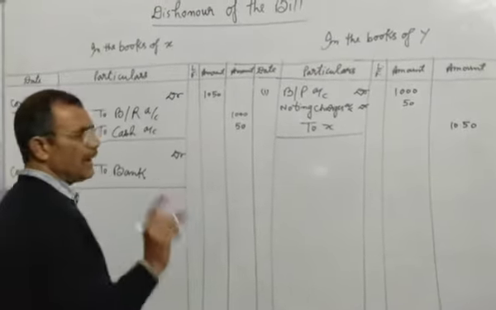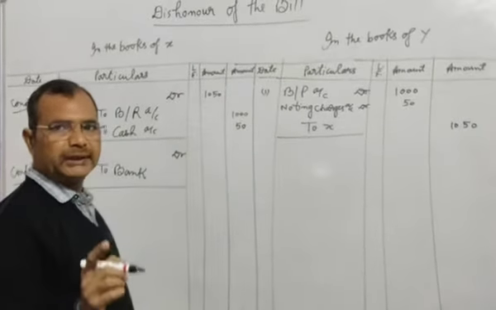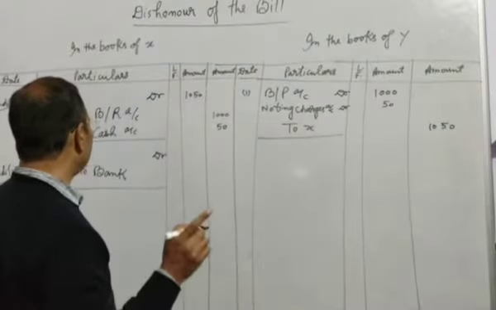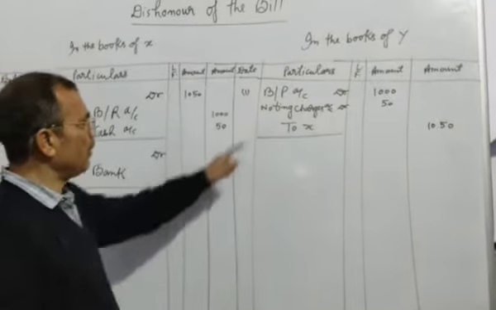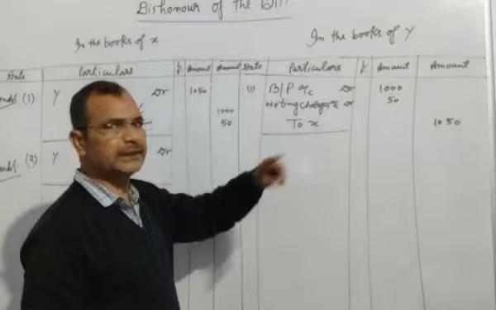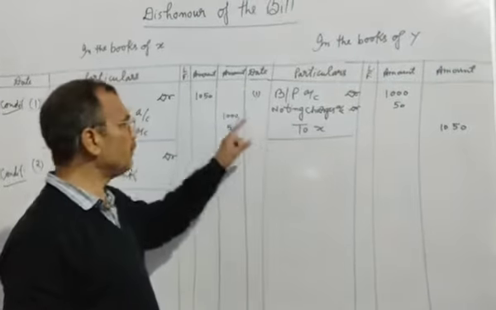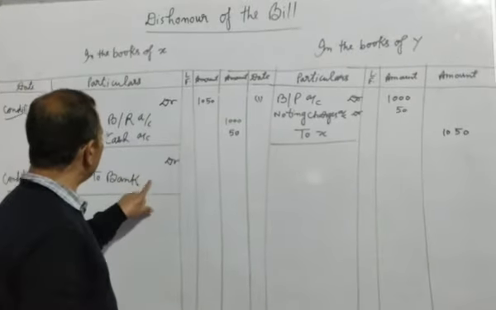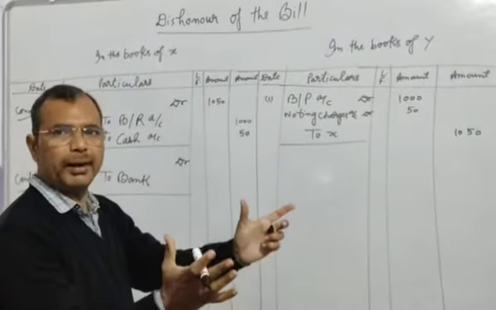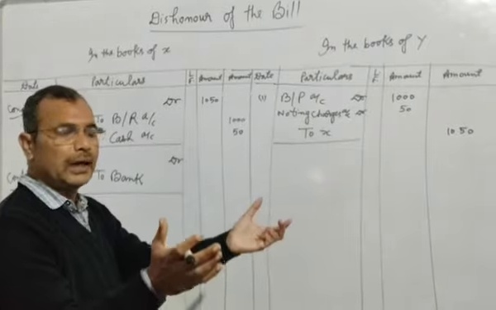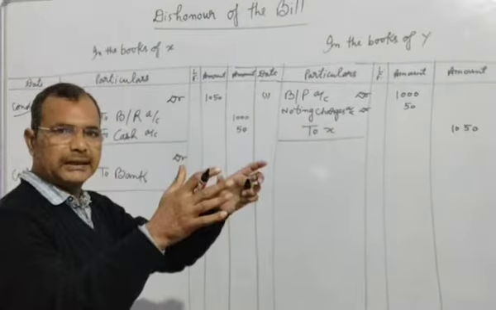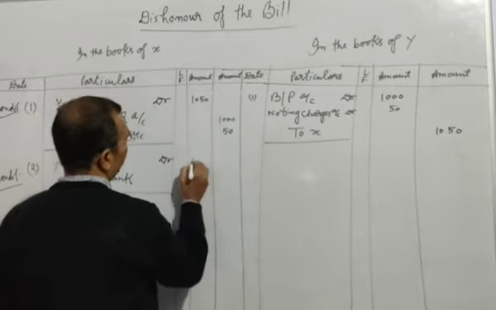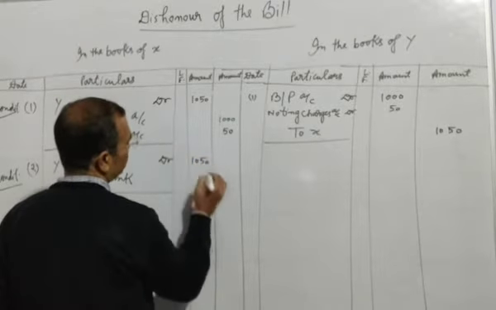And you will add the amount of noting charges into the amount of bill. You cannot make that entry of noting charges separately. In the first condition, we will show it separately, but in the books of the drawer, we will add the amount of noting charges into the amount of bill, and after that we will write here 1050 rupees.